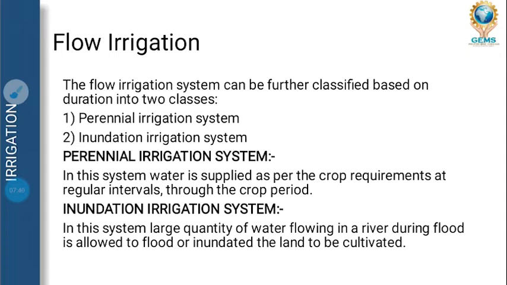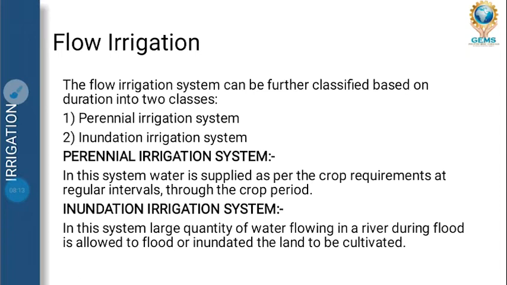In perennial, water is supplied to the crop at regular intervals throughout the crop period. Perennial means water is kept on being used for the crop until it is grown. And in the inundation irrigation system, a large quantity of water flowing in a river during flood is allowed to flood or inundate the land to be cultivated.